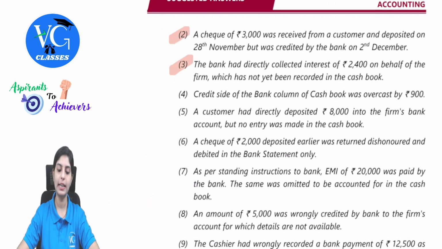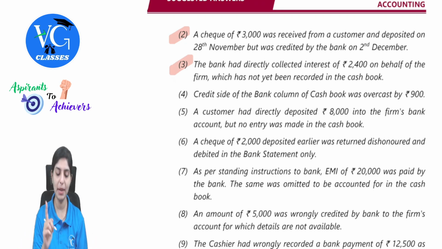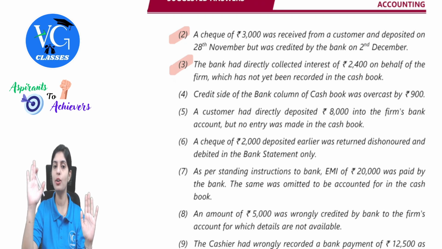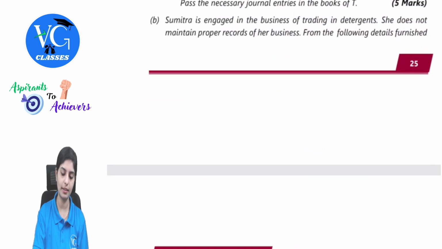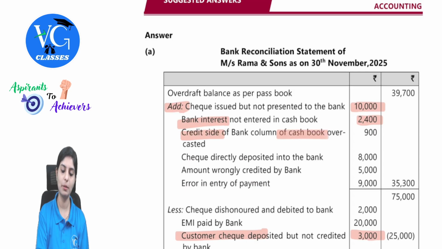Next. The credit side of the bank column of the cash book was overcast by 900. Credit side of the bank column of the cash book means they're talking about the payment side. This is overcast by 900, which means your cash book is showing less because the payment is more by 900. Which book can I alter? Passbook. I have to bring it down. Since this is an overdraft balance, I will add 900. Credit side of the bank column overcast 900. Clear?